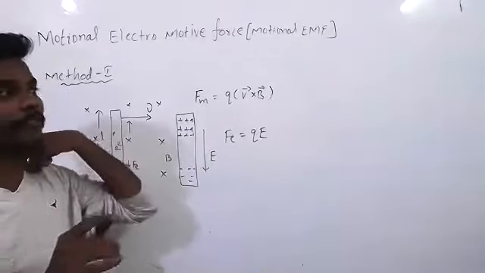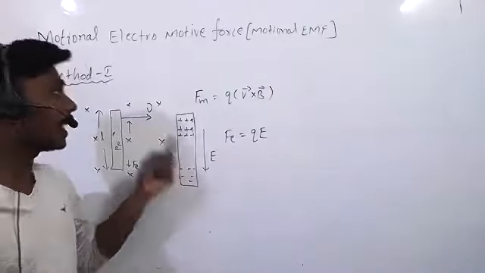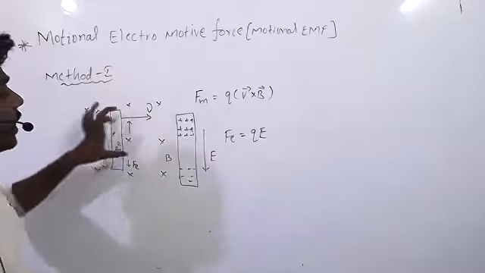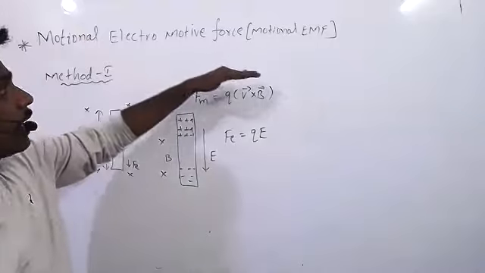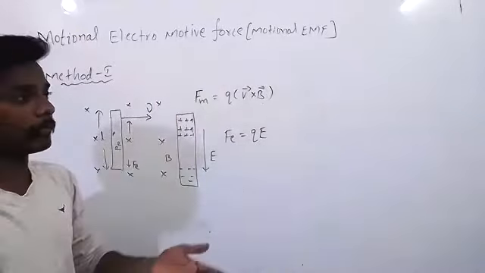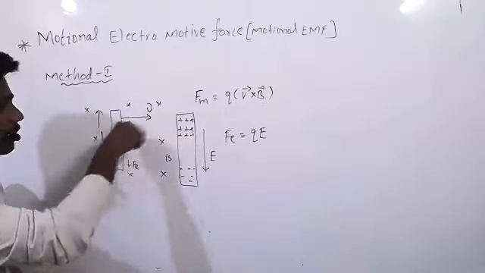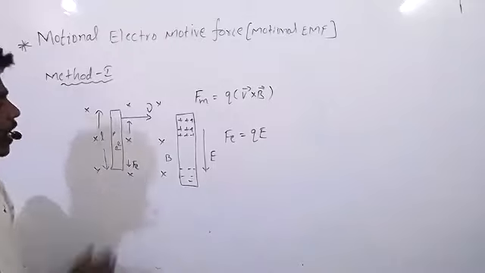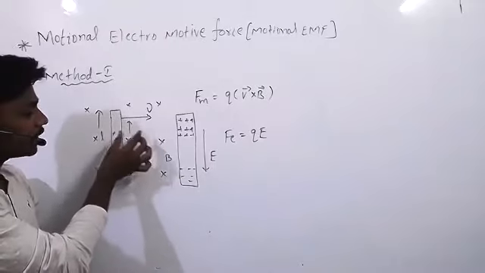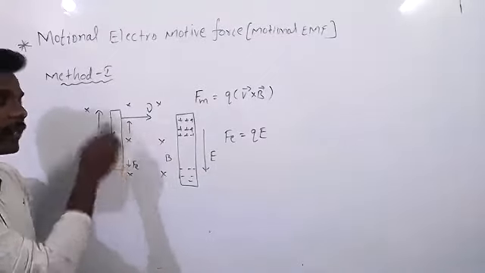See, the concept is very important. If you know the concept, questions based on that are easy. And this is just method 1. Method 2 is also there. When a current carrying conductor is moving in the magnetic field, how much electromotive force will develop? That's what we are going to calculate. To do that, first we consider a magnetic field, which is inside. Now the current carrying conductor is moving. In that conductor, electrons will be there, protons will be there.